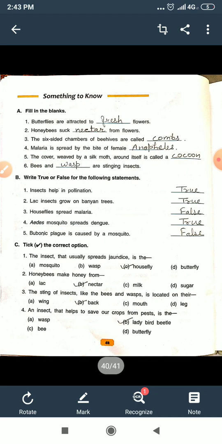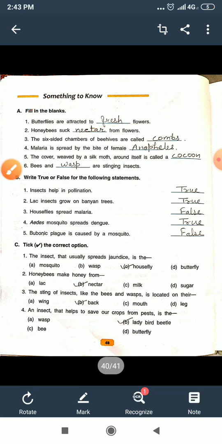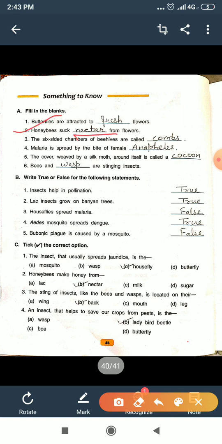Okay, now come to exercise A. Question number 1, A1: Butterflies are attracted to fresh flowers. Question number 2: Honeybees suck nectar from flowers.